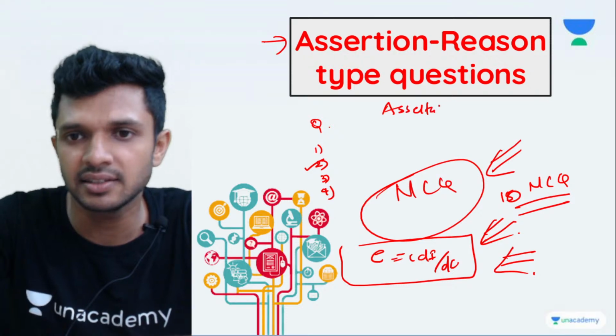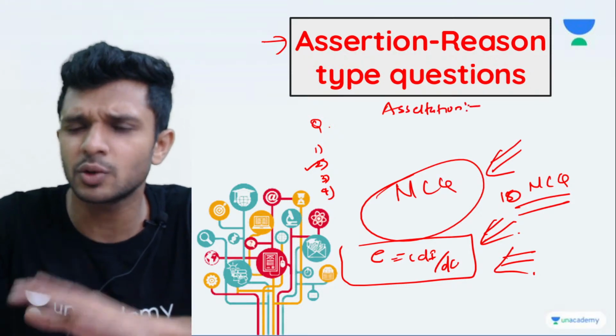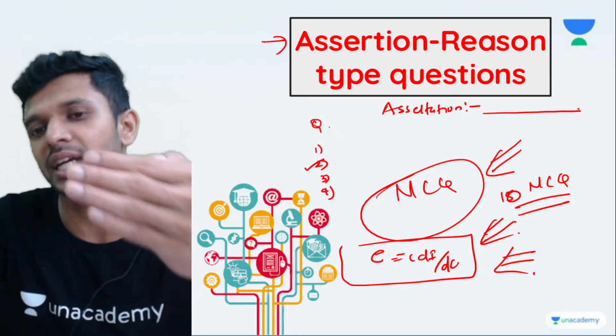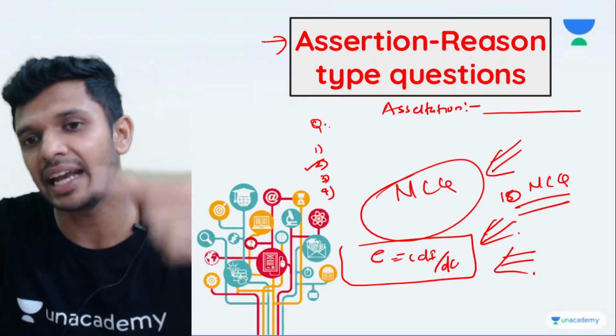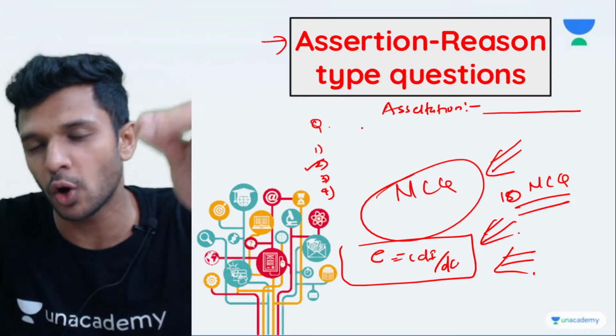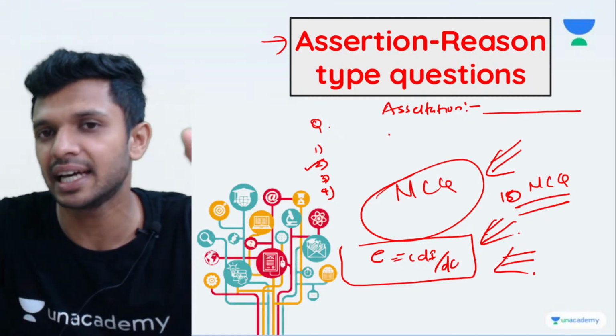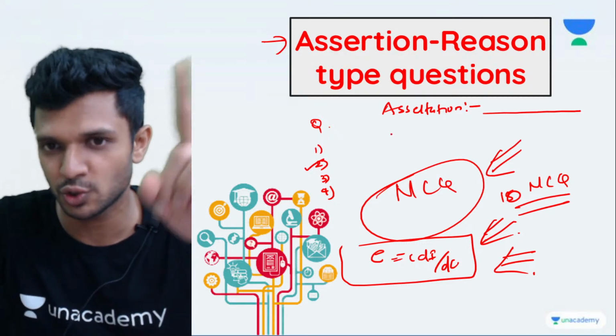अरे सर ये assertion क्या है? Assertion means और कुछ नहीं, it is a statement. You will be given a statement. You have to read that statement and understand whether the given statement is true or false. You have to read by using the concept and understand whether the given statement of assertion is true or false.